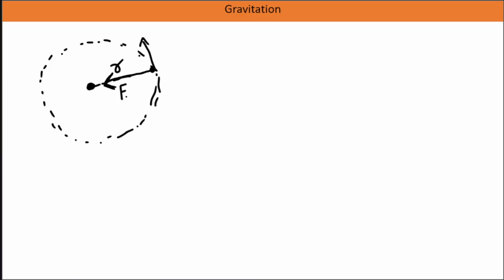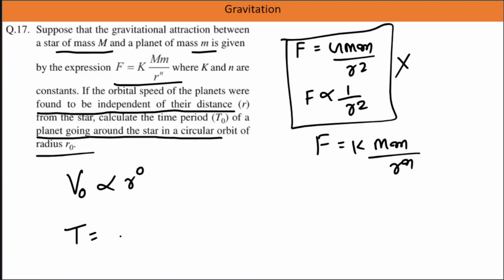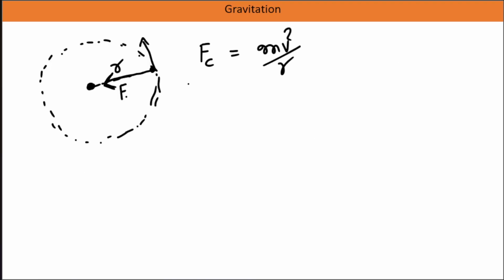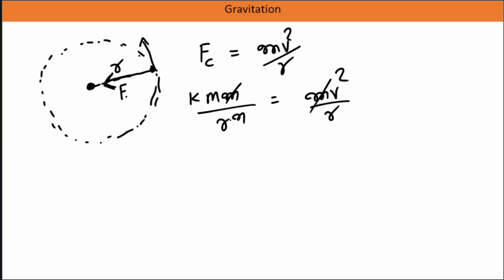So this force will act as the centripetal force, and centripetal force is equal to how much? m v squared by r. Here Fc is given as k m m by r^n. So write here k m m by r^n, and this is equal to m v squared by r. This m will get cancelled. Velocity squared is equal to k m by r^(n-1).